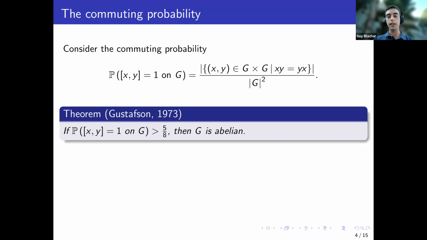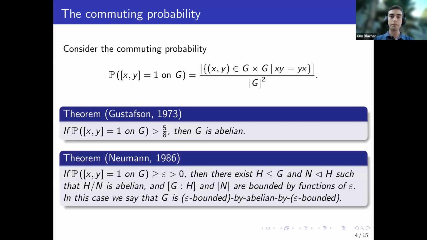For the second question, there is a theorem of Newman that says the following: if the commuting probability is larger than epsilon, then the group is epsilon-bounded by abelian by epsilon-bounded, in the sense that there is a large subgroup H and a small normal subgroup N, such that H over N is abelian.